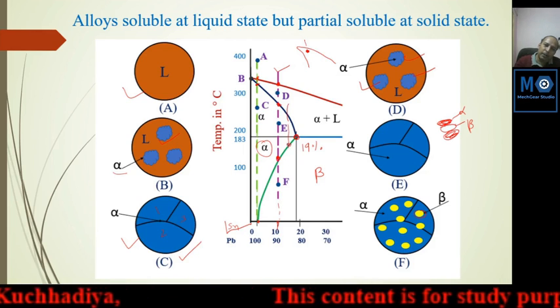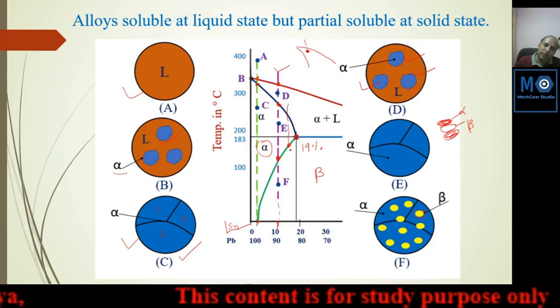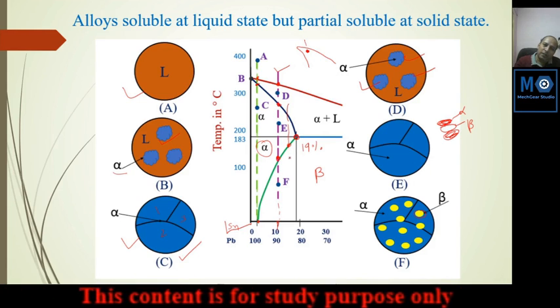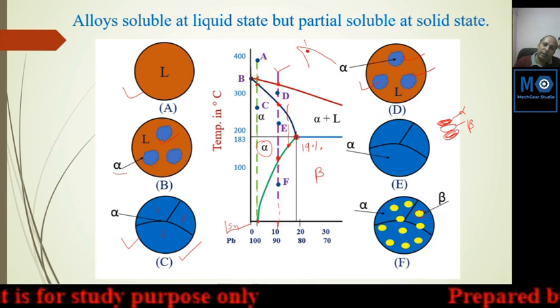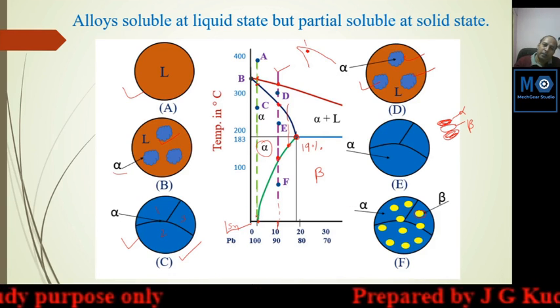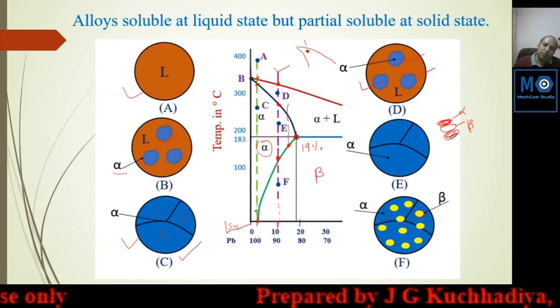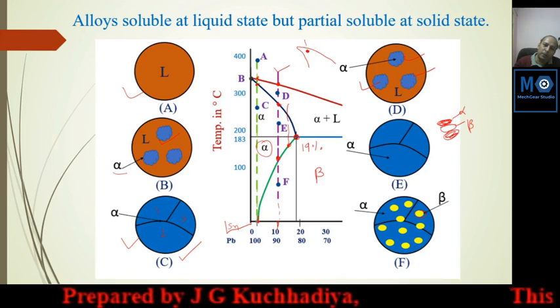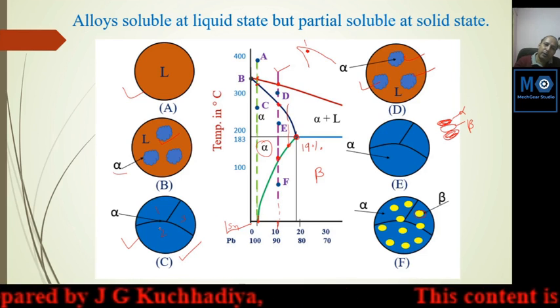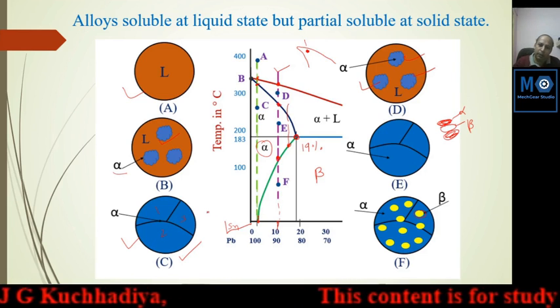So here alpha is converted into some beta region. This beta indicates the solubility reducing continuously. But here 2% is the maximum solubility and it is not decreasing, so up to 2% you directly get this alpha phase.